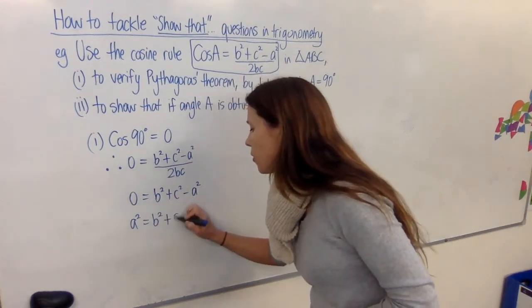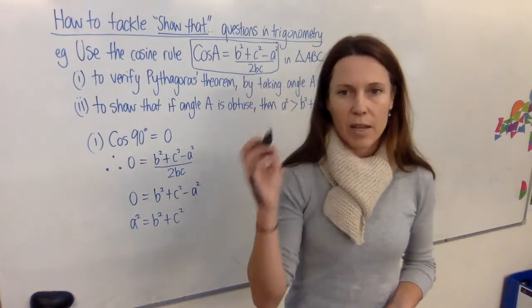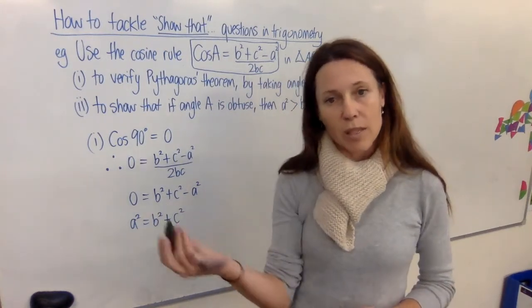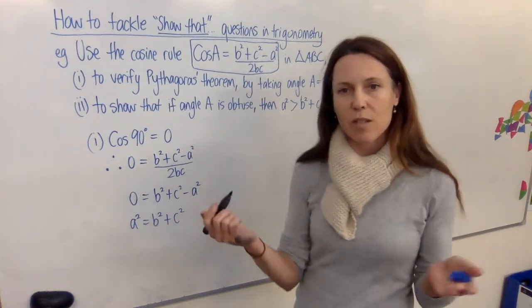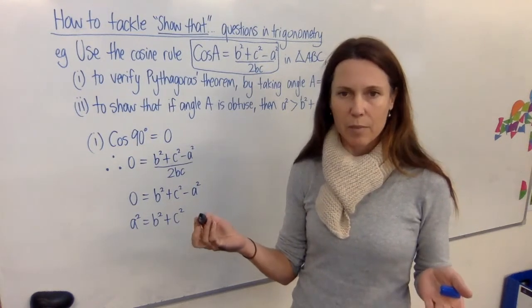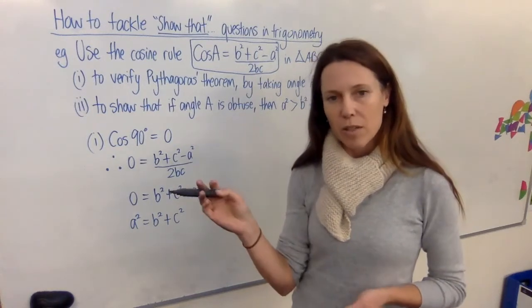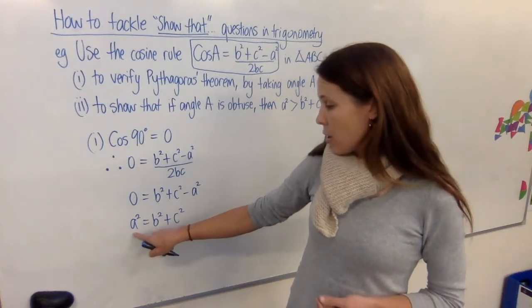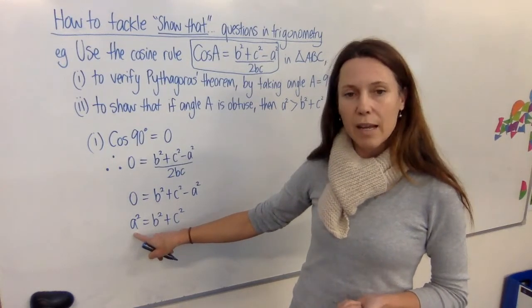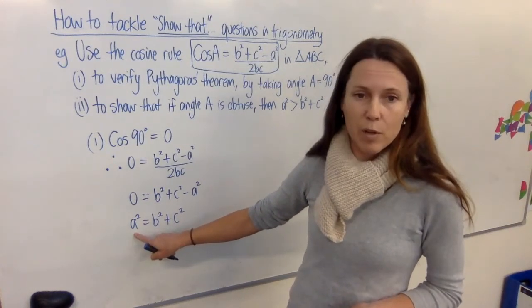Now, we're used to seeing Pythagoras' theorem as a squared plus b squared equals c squared. There's nothing really wrong with it being written around like this, but what is it that you normally think of that c has that's special about it? It's the hypotenuse, isn't it? So this version of it is absolutely fine as long as we qualify the fact that little a must be the hypotenuse.